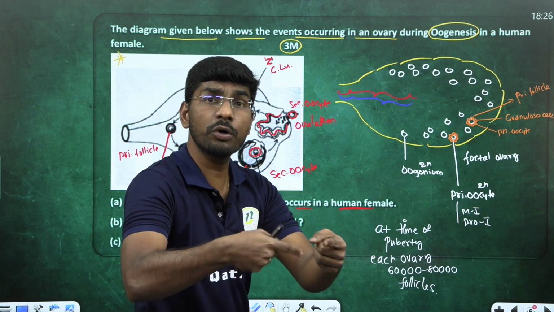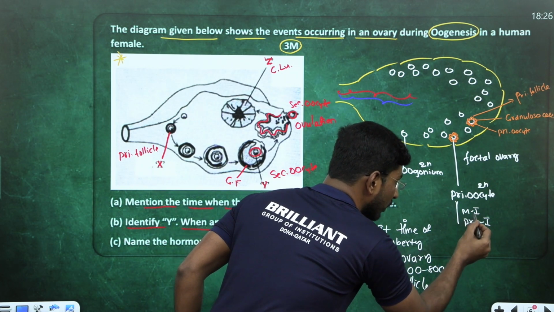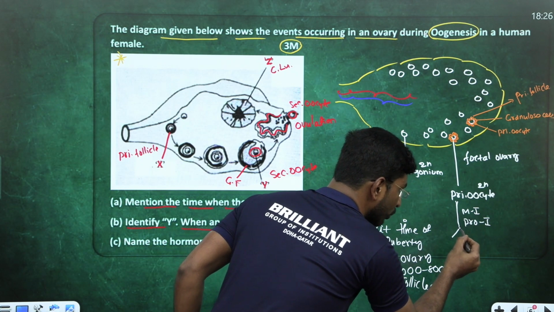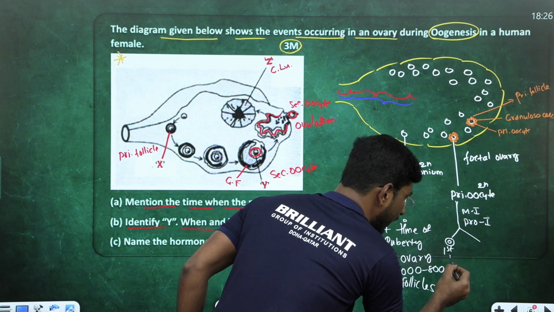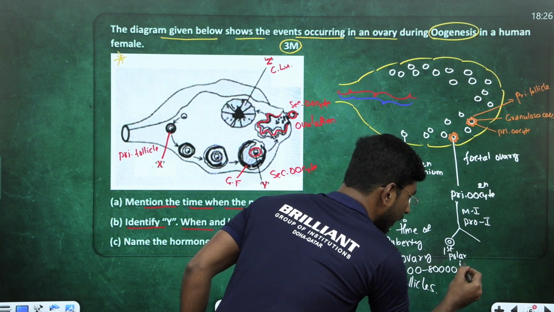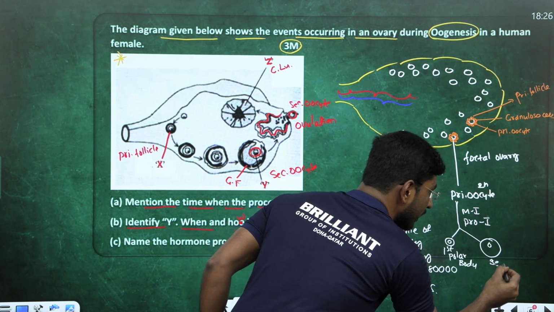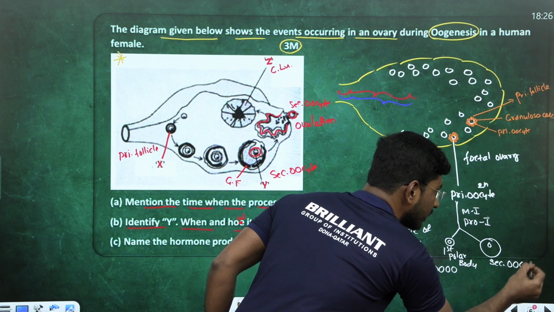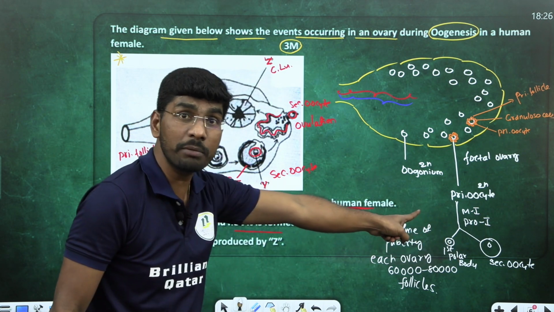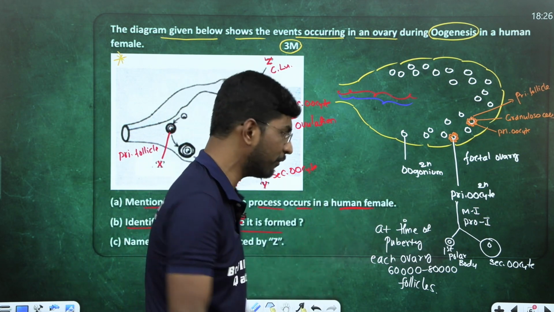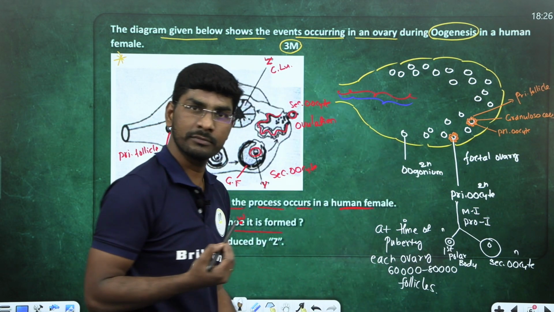After the first menstruation, it's called menarche. Now look here. The primary oocyte completes meiosis 1 to give one smaller cell called the first polar body. And the bigger cell is called the secondary oocyte. Secondary oocyte is haploid. After meiosis 1 is completed, haploid cells only will form. So the secondary oocyte is haploid, and the polar body also haploid.